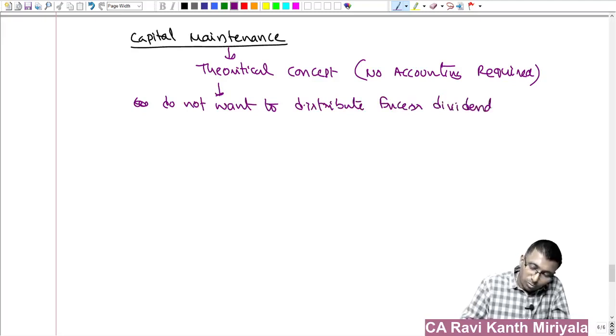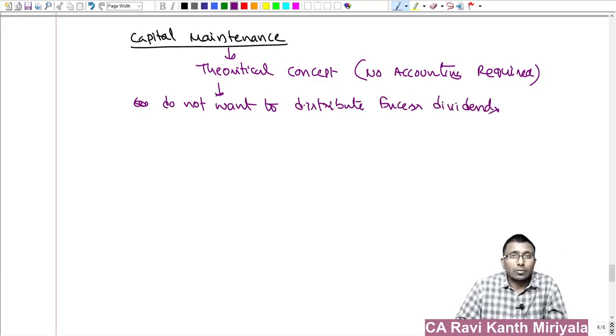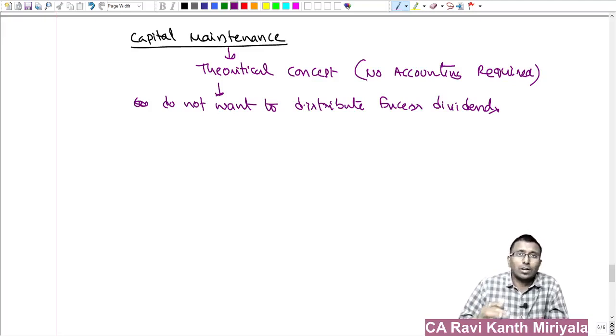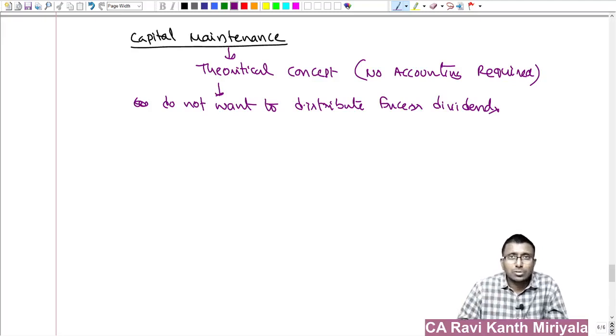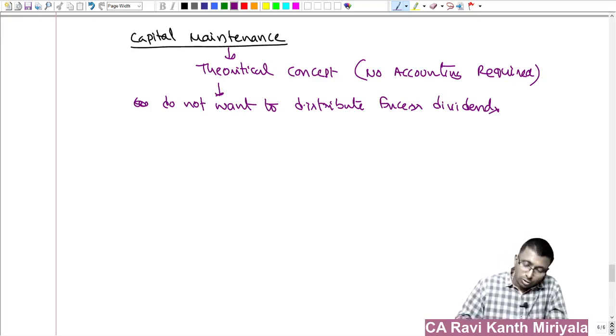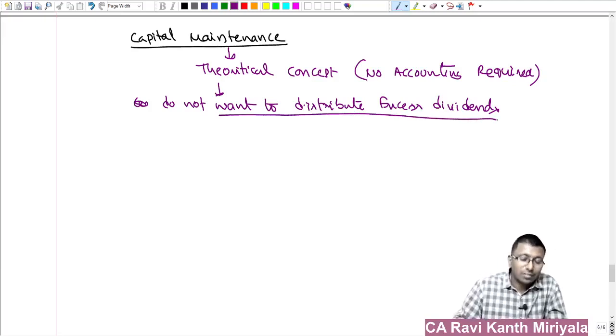If you give more amount of dividend, then what will happen? You may face a capital crunch. Capital crunch in the sense necessary funds are not there. When necessary funds are not there, automatically it affects your business, and the going concern assumption is going to have impact obviously. Then you have to go and borrow, and if you are borrowing you may need to get it at a higher rate of interest. It will have impact in number of ways. So we don't want to distribute excess of funds.